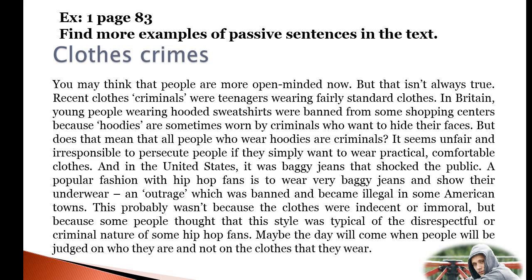This probably wasn't because the clothes were indecent or immoral, but because some people thought that this style was typical of the disrespectful or criminal nature of some hip-hop fans. Maybe the day will come when people will be judged on who they are, not on the clothes that they wear. So pay attention to the text and try to find passive sentences.